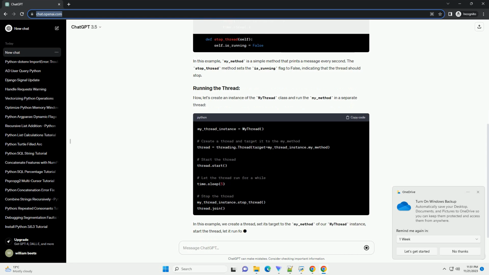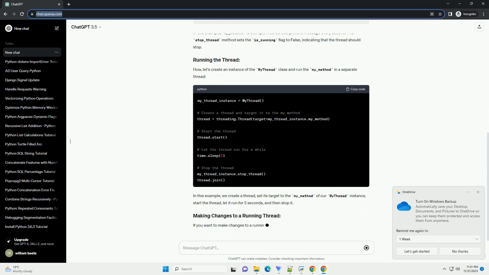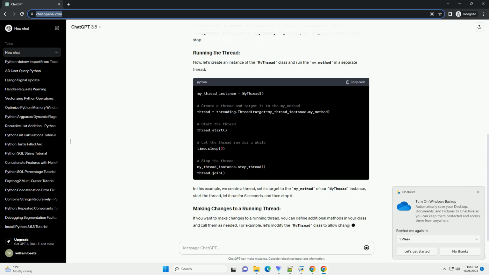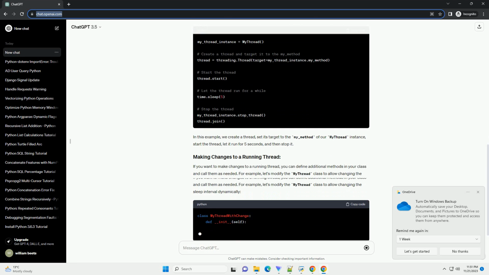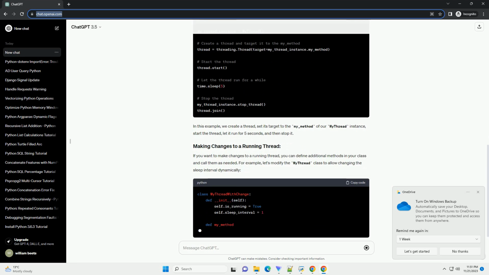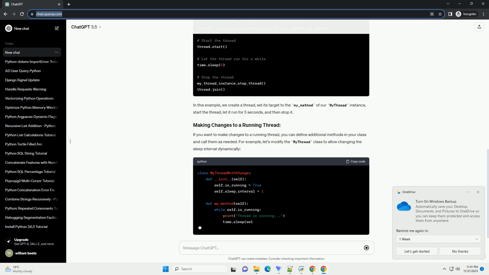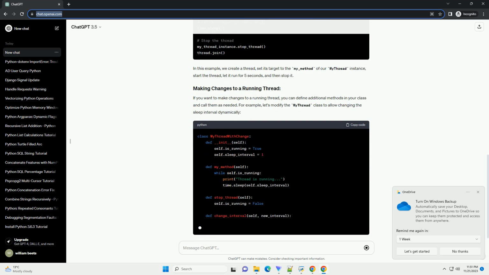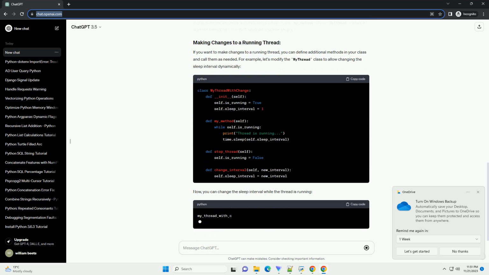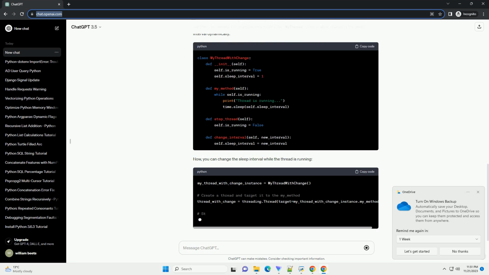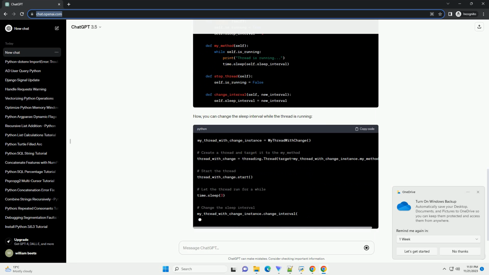First, let's create a simple class with a method that we want to run in a separate thread. In this example, my_method is a simple method that prints a message every second. The stop_thread method sets the is_running flag to false, indicating that the thread should stop.